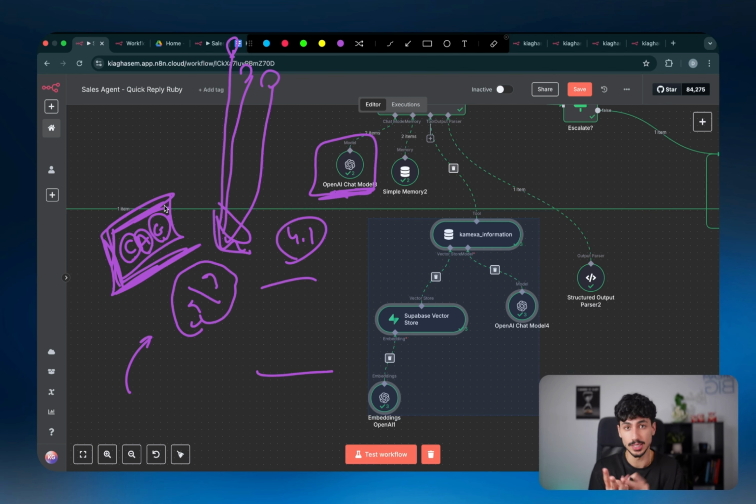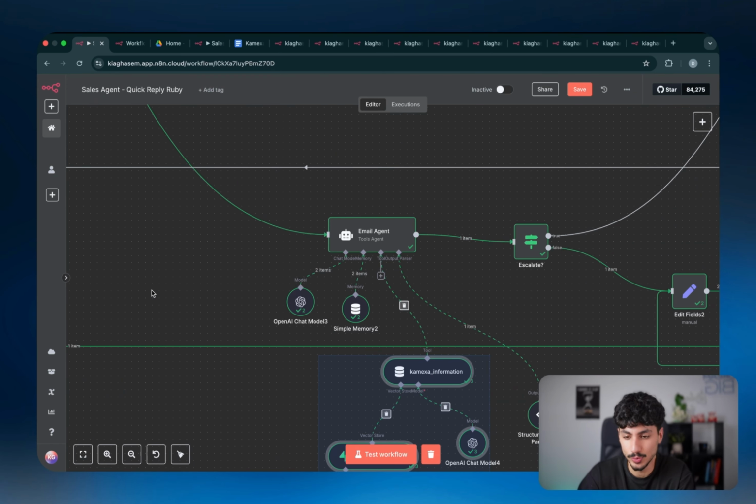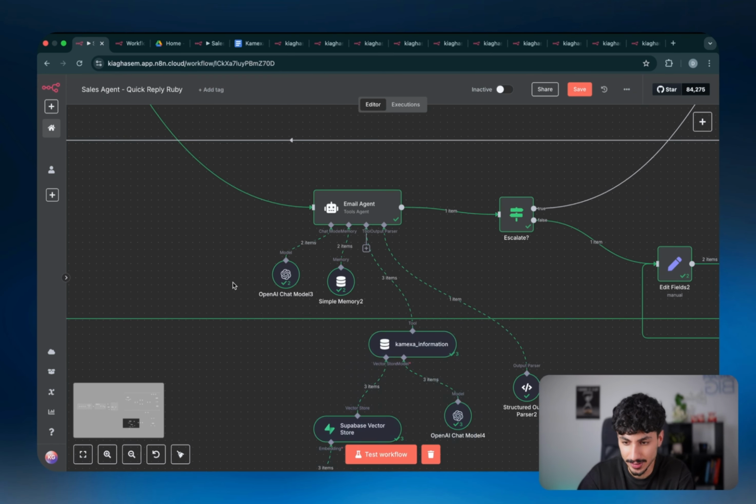But right now, it will decrease the accuracy because number one, the bigger the prompt, the less accurate the model. And number two, it's also going to cost you a lot more. So for now, we're sticking to RAG. But in the future, we probably want to do CAG. And I know RAG and CAG are just weird things to say, but that's just the industry that we work in.